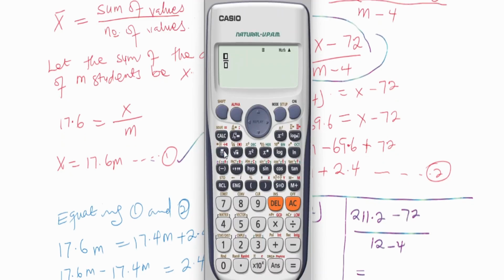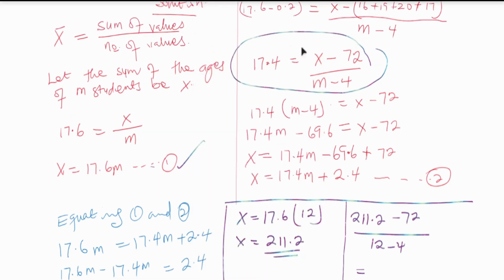I'd like to bring the fraction first. 211.2 minus 72 all over 12 minus 4, and that gives me 697 over 40, which when changed to decimal gives me 17.425, which is the same as 17.4. So that means our answer is correct.